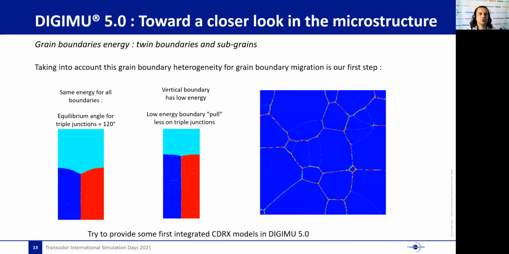DigiMu5 will allow computing non-homogeneous grain boundaries. A lower energy boundary will tend to reduce its length less in comparison to higher energy boundaries. This leads, for example, to modified equilibrium angles, as you can see here on the test, at the triple junction. The low angle boundaries pull less on the triple junction than the classical boundaries. We will take advantage of this feature to try to propose a first integrated continuous recrystallization modeling.